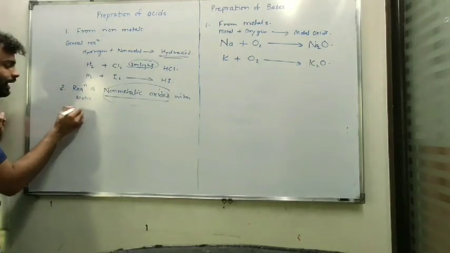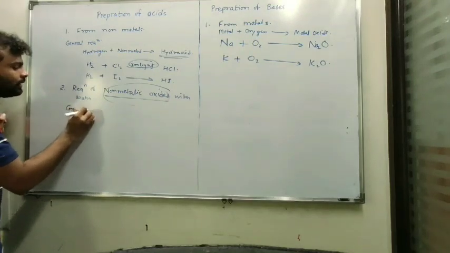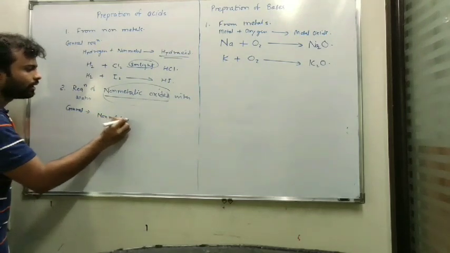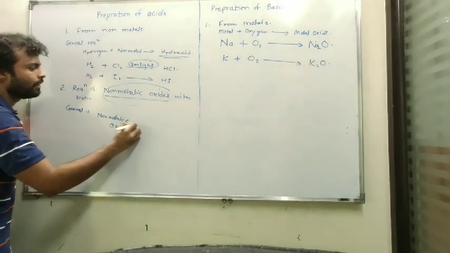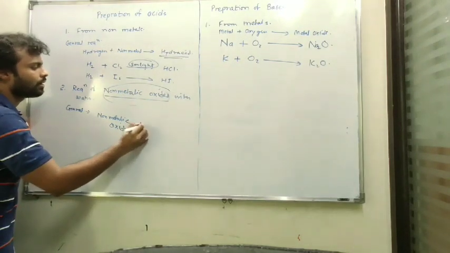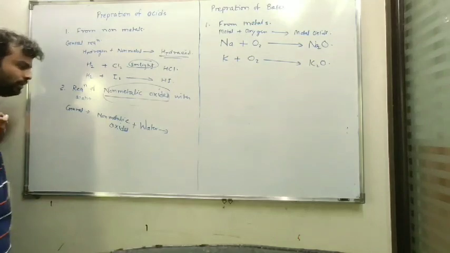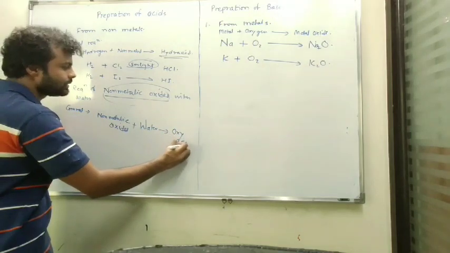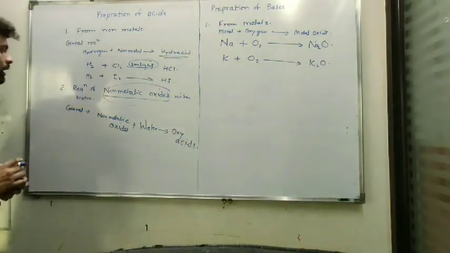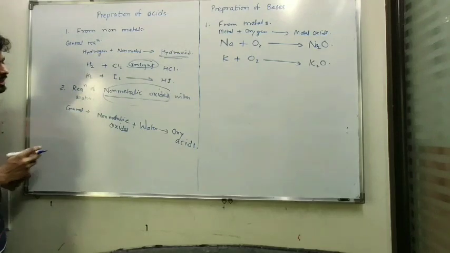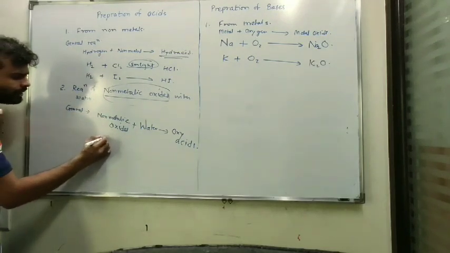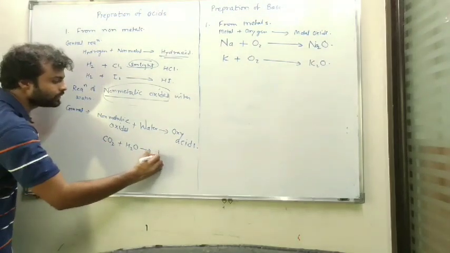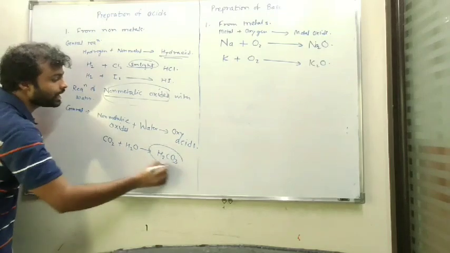First I will write the general reaction for this reaction. The general reaction is like this: non-metallic oxides react with water to give oxyacids. So this is the general reaction, and we can use many non-metallic oxides. Suppose I use carbon dioxide. If I treat carbon dioxide with water, it produces H2CO3, which is called carbonic acid.